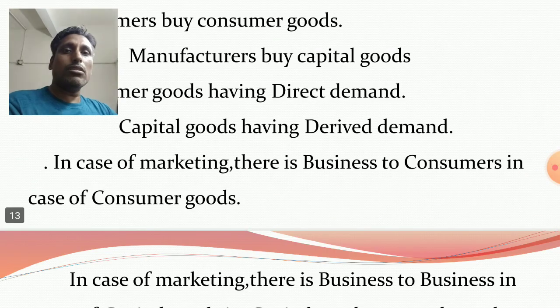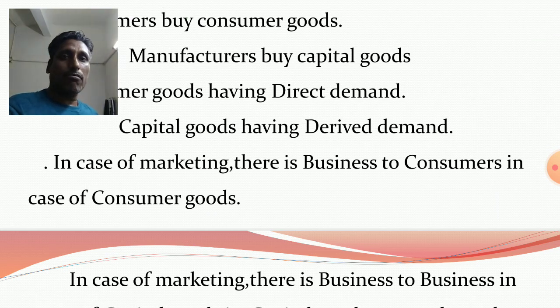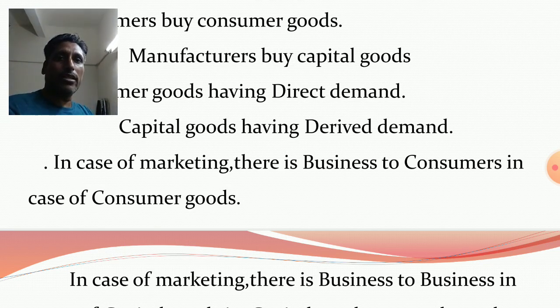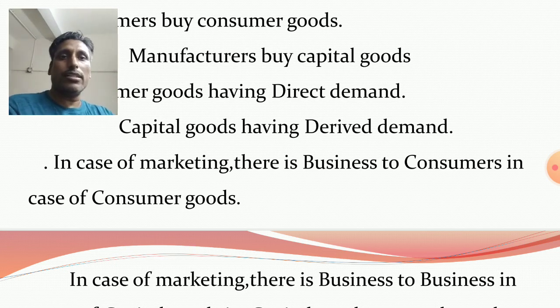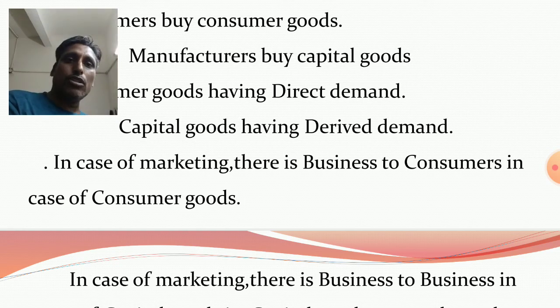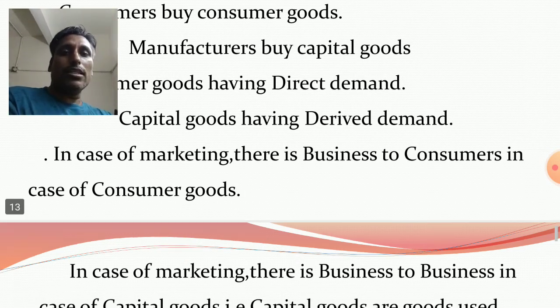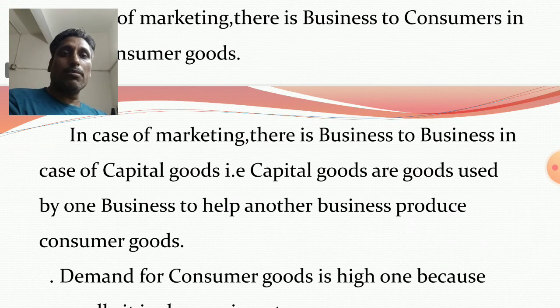But in consumer goods, in marketing, there is business to consumers. Business enterprises sell their items to consumers to fulfill their needs. So consumers directly purchase food items and other consumer goods from the business enterprises. So in marketing, in the case of consumer goods, there is business to consumers, but in the case of capital goods, there is business to business.